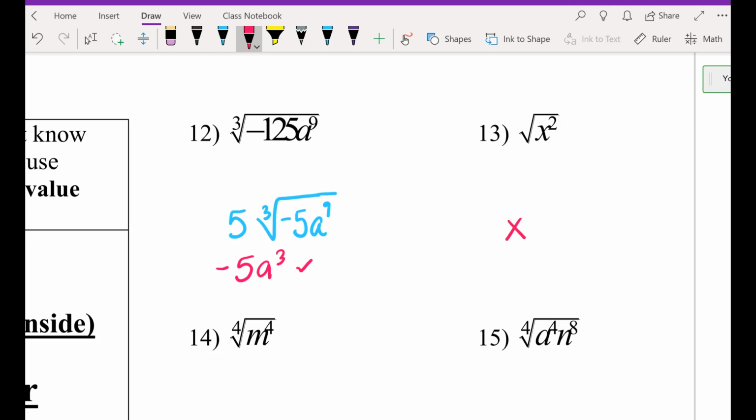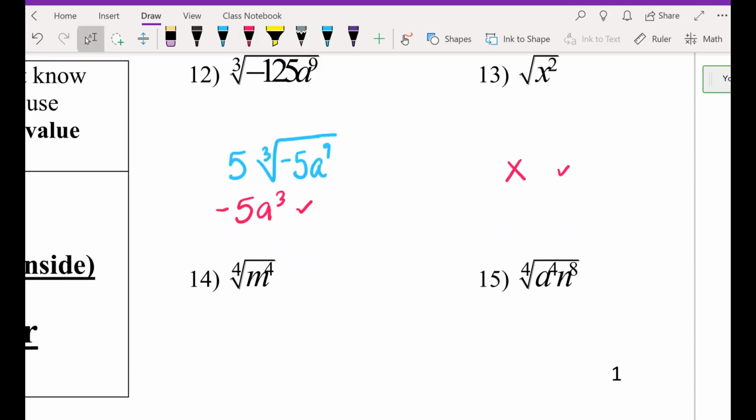X. Danny, 13. X. Okay, so you check. Alicia, 14. 7. Keely, 14. 7. Okay. 15. Jake. a n squared. 15. Quinn. The same. All right. So the red ones are right. Okay. For now.